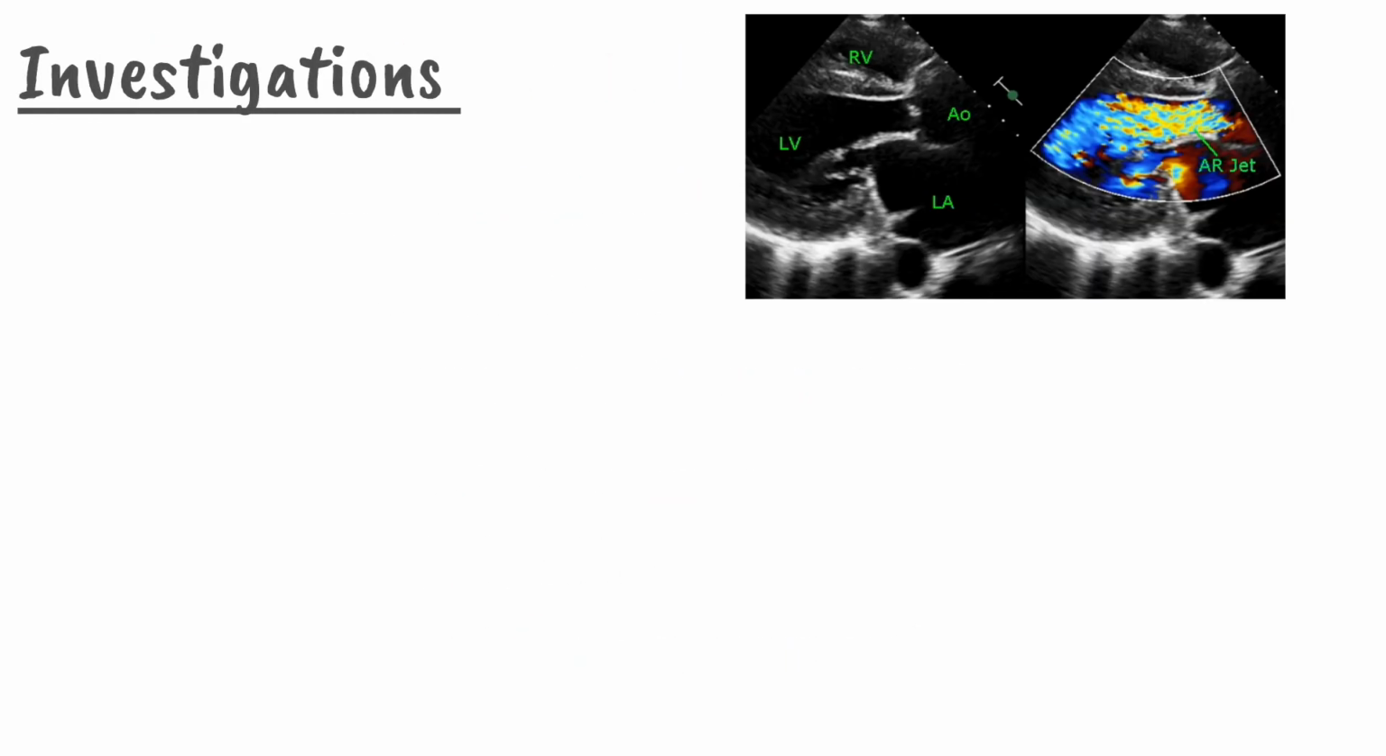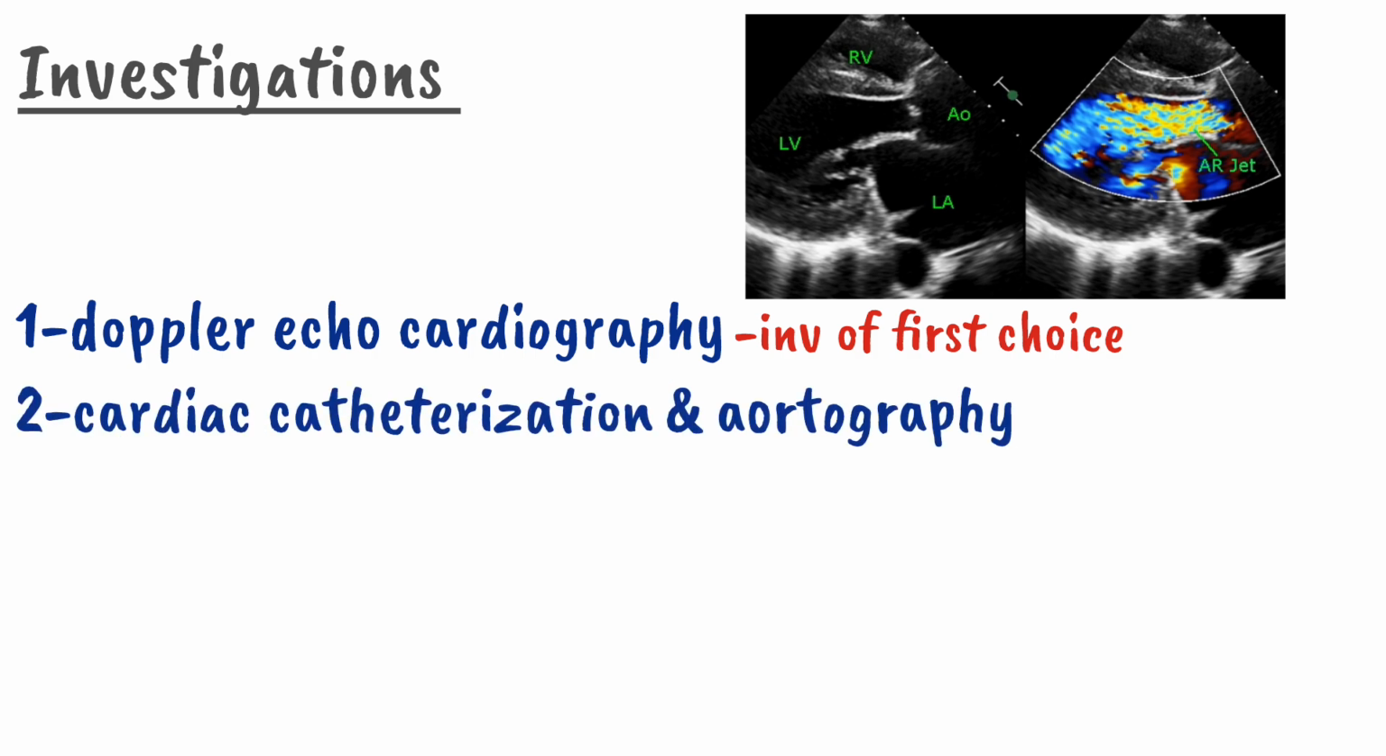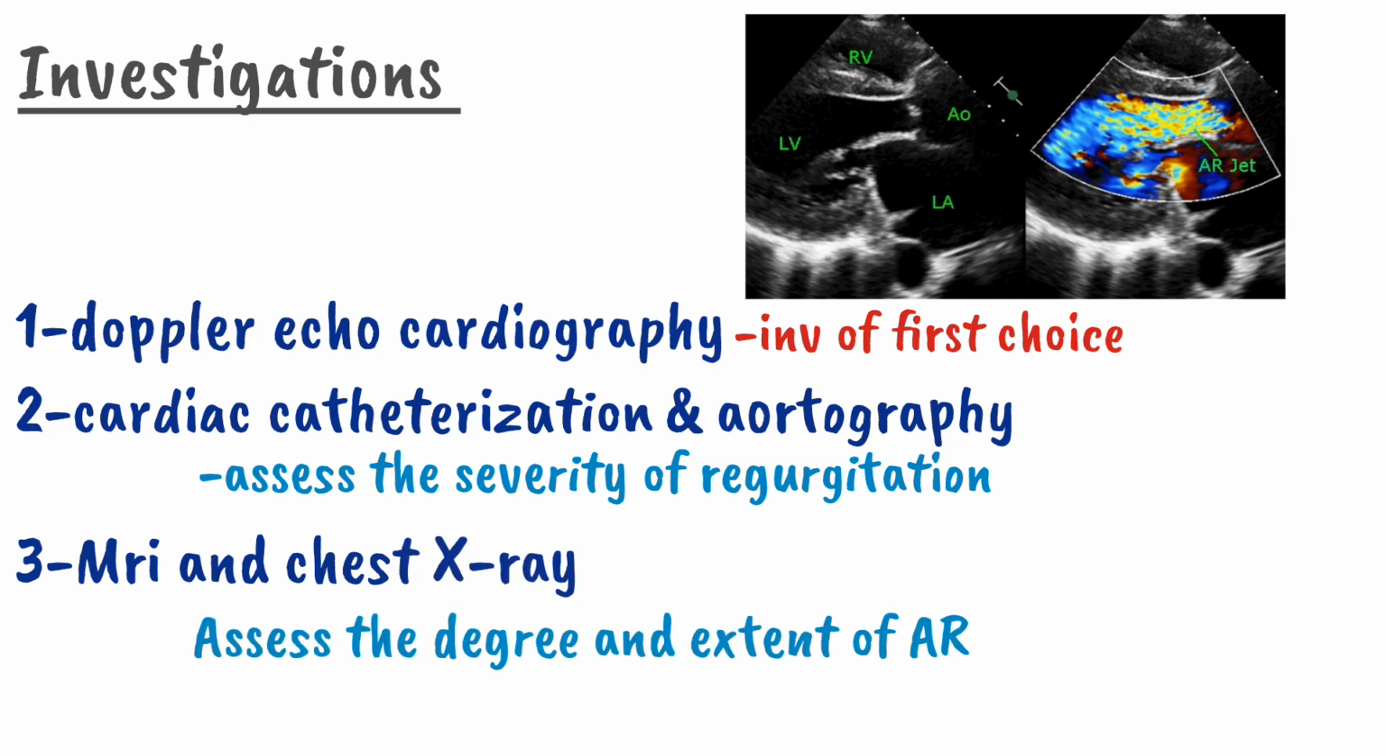Now let's discuss the investigations for aortic regurgitation. Remember that Doppler echocardiography is the investigation of first choice for detecting aortic regurgitation. Other than this, we can also perform cardiac catheterization and aortography, which is usually performed to assess the severity of regurgitation. We can also perform MRI and chest X-ray to assess the degree and extent of the aortic dilation.